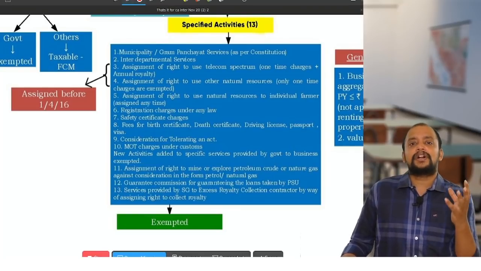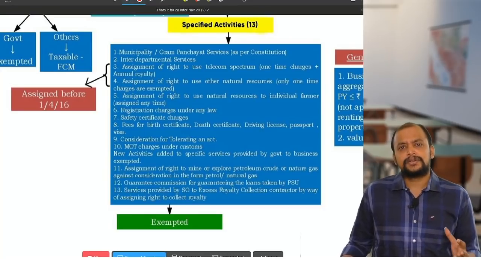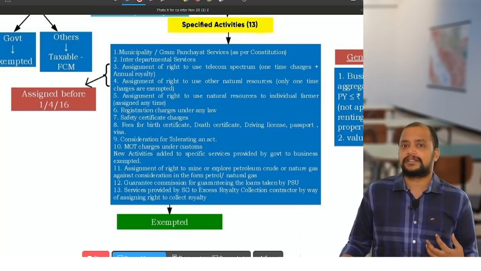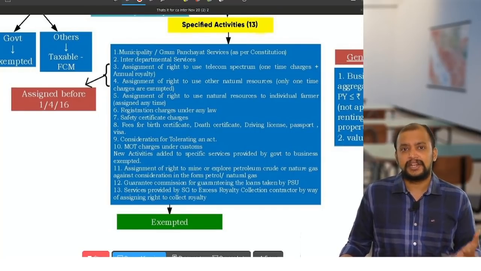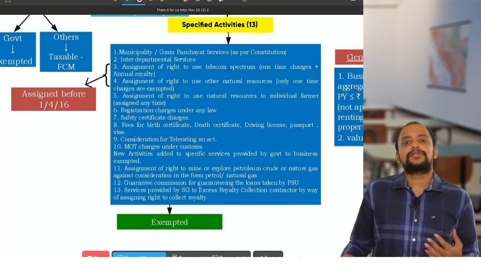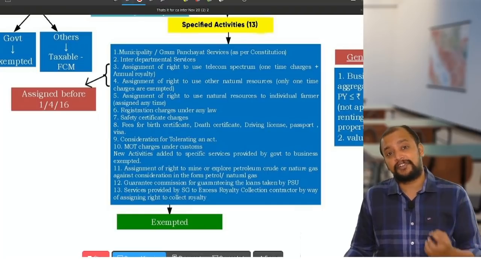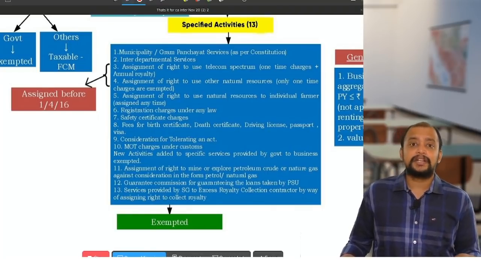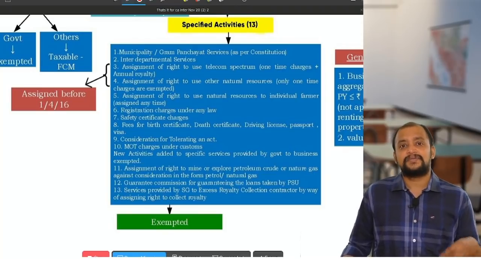Example, what has happened in Andhra Pradesh. The previous government pooled a lot of agricultural land for the construction of a capital city. Andhra Pradesh doesn't have a capital city. So they pooled a lot of land for construction of the capital city, the previous government. But the current government said it is a waste of funds.